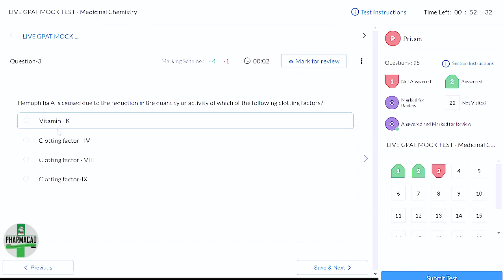Now going to next, hemophilia A is caused due to the reduction in the quantity or activity of which of the following clotting factor? Now again, this is again a direct question. So in this clotting, the whole algorithm is there, right? Which factors are there involved in clotting chart? Now in that whole clotting pathway, there are different factors, and you will study in these textbooks, few diseases might have been given.